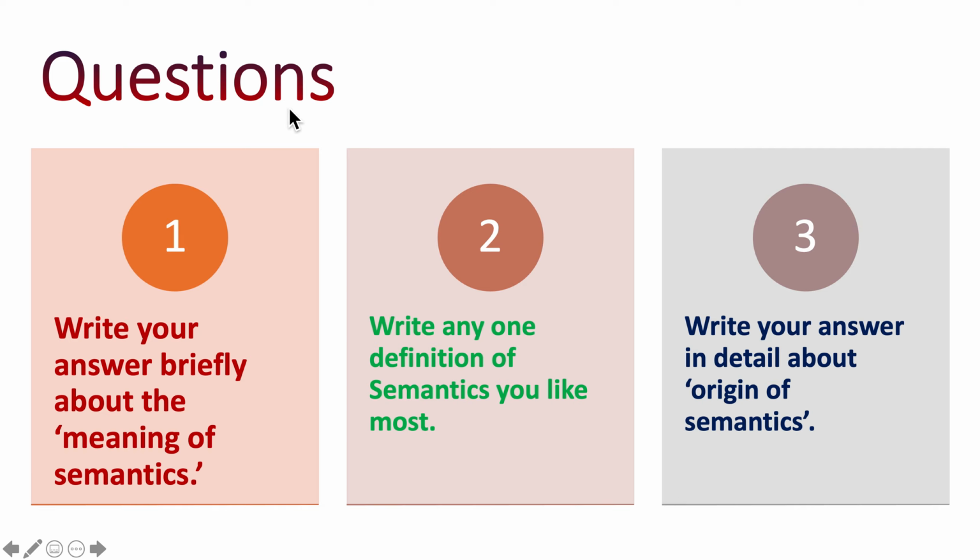Now we have questions. Question number 1. Write your answer briefly about the meaning of semantics. Write your answer briefly, not in detail. If I ask you to write an answer briefly, your answer must not be more than 1 or 2 sentences. Question number 2. Write any one definition of semantics you like most. There are a few definitions; you can choose any one you like most. Question number 3. Write your answer in detail about the origin of semantics, how semantics originated.